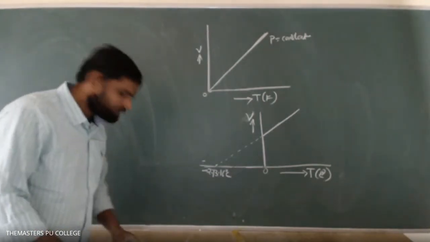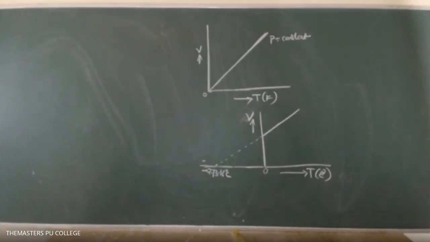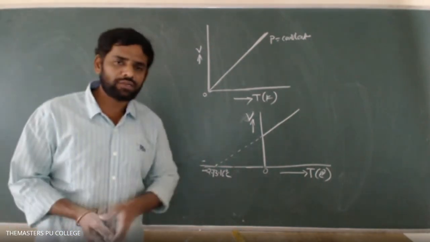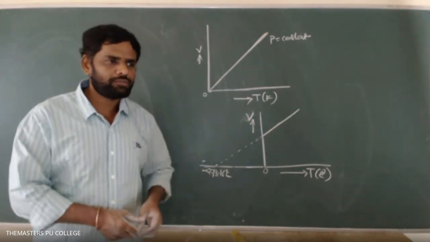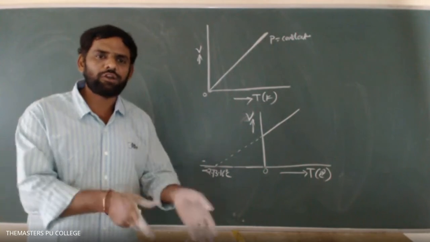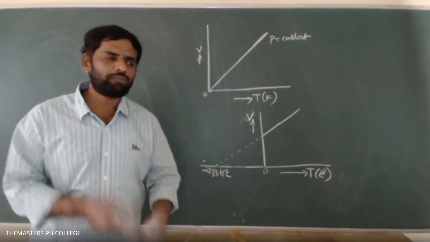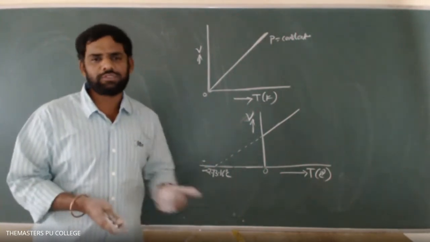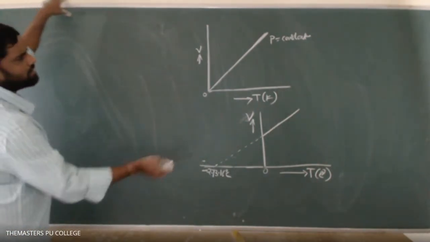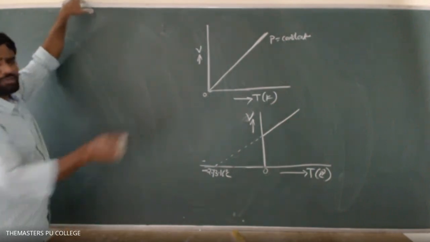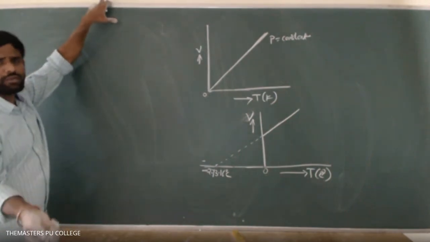Charles law at constant volume. Okay, so write that. What does constant volume mean? Earlier you wrote constant pressure. In that statement, replace the terms volume and pressure. Keep the pressure where the volume term is, and keep the volume where the pressure is. Then the same statement will be there. So what is Charles law at constant volume? You can write it also.